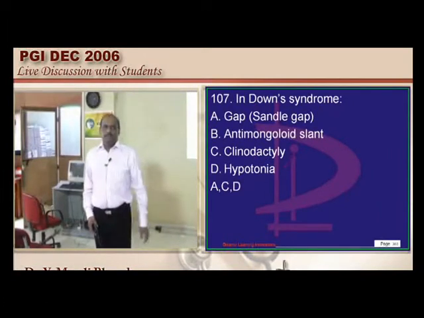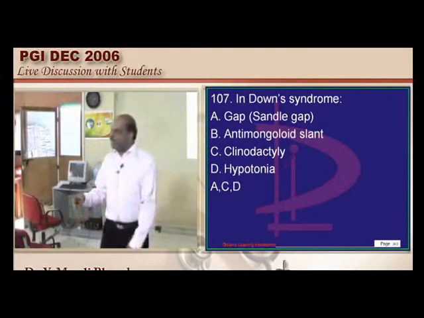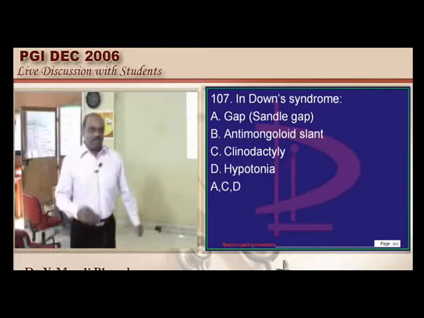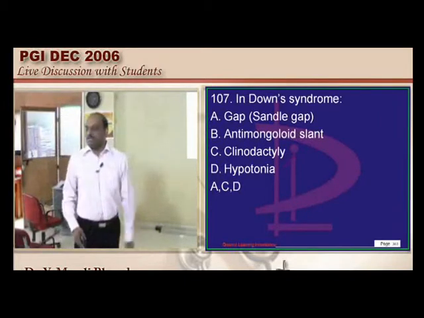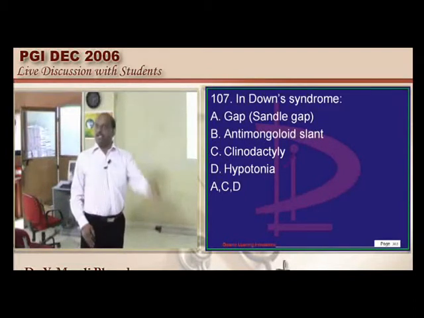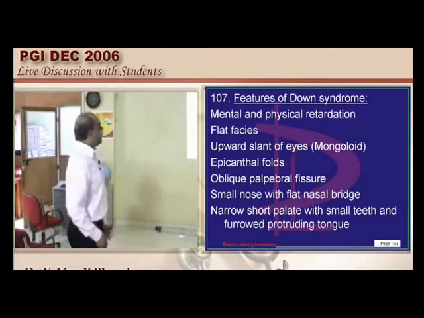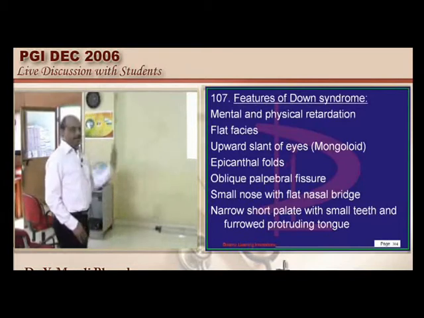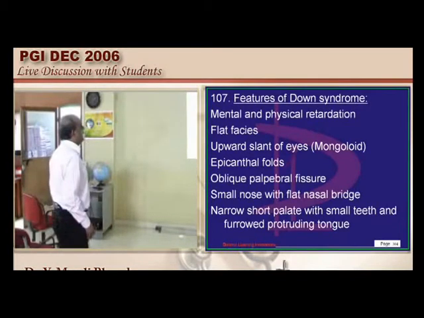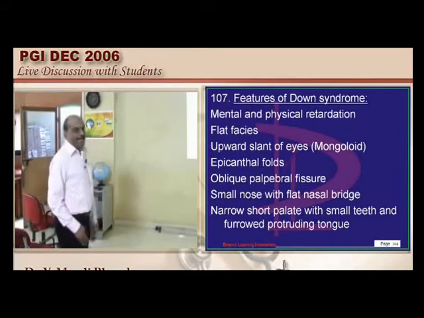Down syndrome. In obstetrics you have Downs, in pediatrics Downs, adult medicine also Downs. And radiology very important. Downs, lot of questions come on it. So you have the mental and physical retardation, flat facies will be there. It is not anti-mongoloid slant.